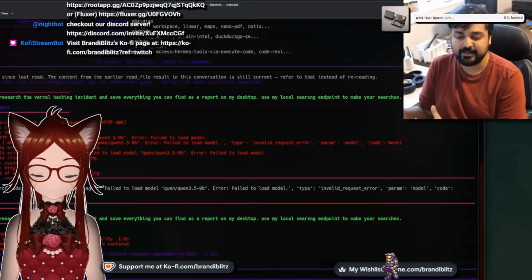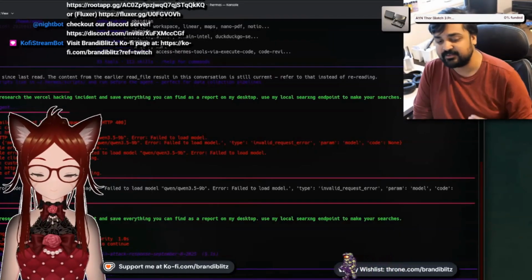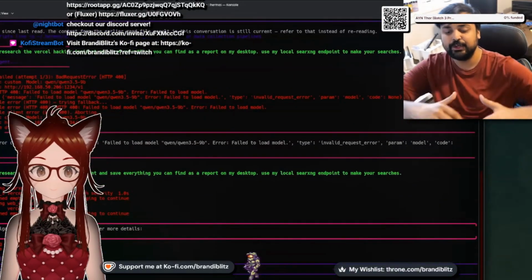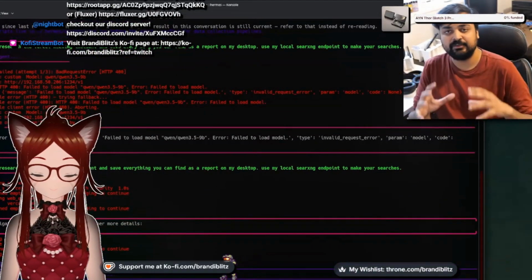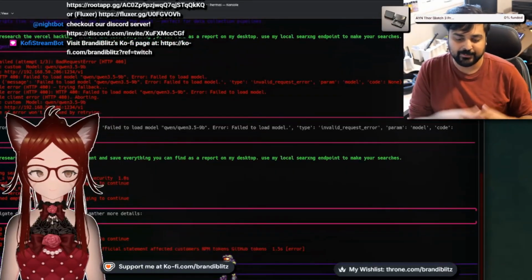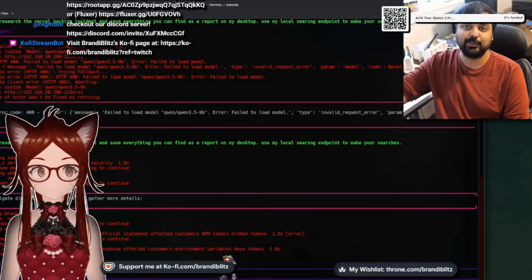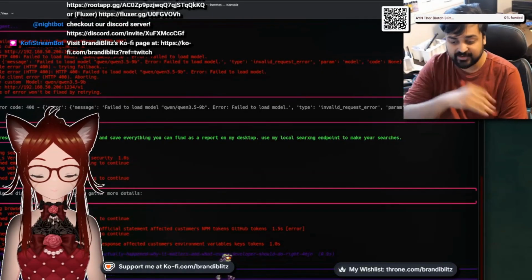Now, here's the problem too. When you're using a 9 billion parameter model, it's not exactly that great. Okay, there's actually issues where it fails to use these agents properly, because these smaller models are not just as good at controlling all the tools that are available to them as you would with that 27 billion model. Now, it's kind of fast.